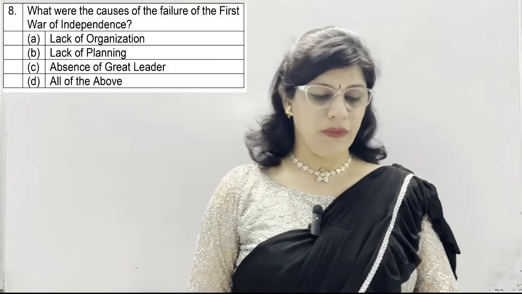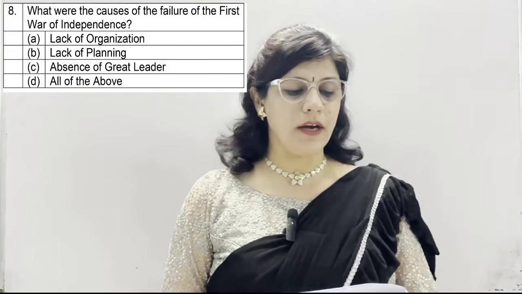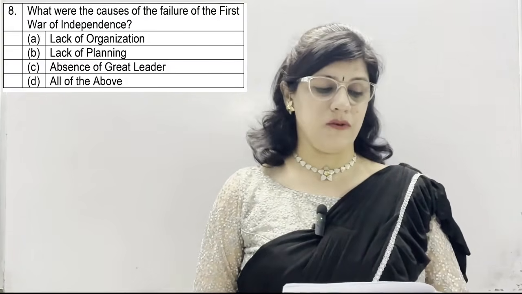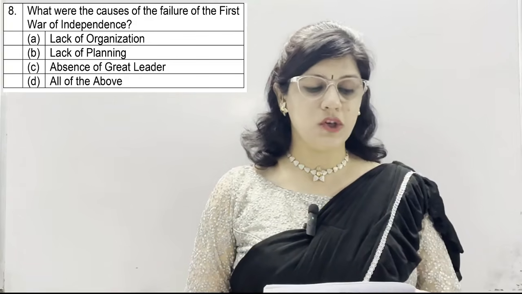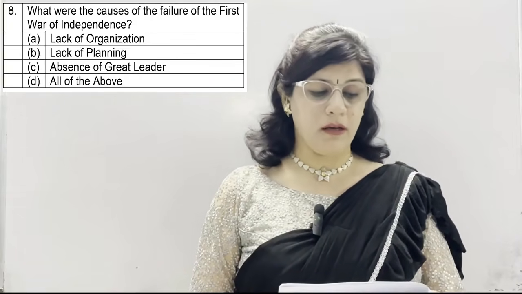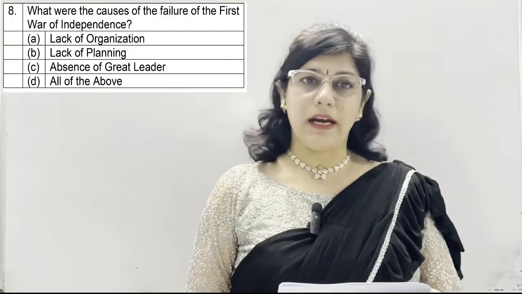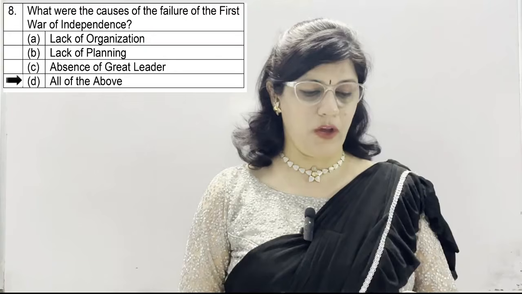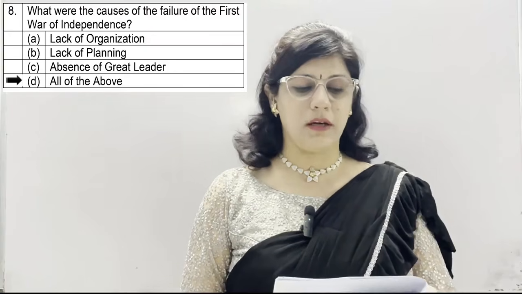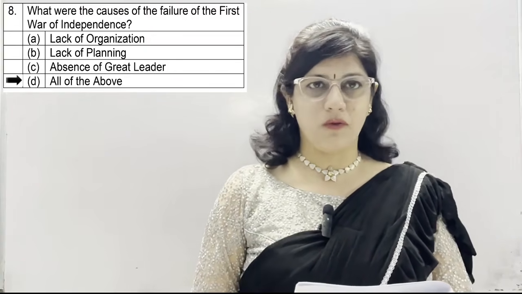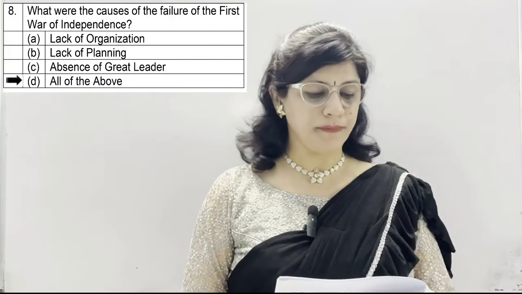Question number 8. What were the causes of the failure of the First War of Independence? A, lack of organization, B, lack of planning, C, absence of great leader and D, all of the above. And the correct option is D, all of the above, because all these are the reasons for the failure of First War of Independence 1857.